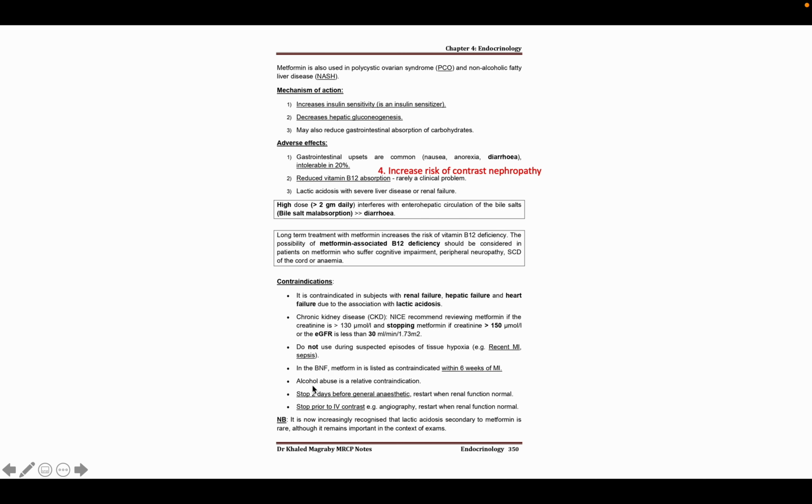And also alcohol abuse is a relative contraindication. And in case of general anesthesia and contrast media use, we have to stop metformin at least 2 days before. And after the procedure, we can restart metformin if the renal function is normal.